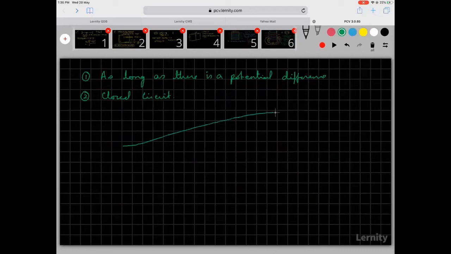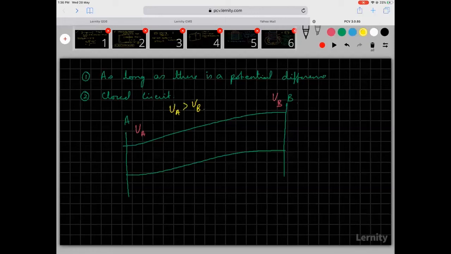So I have a conductor here. This is one end of the conductor. This is the other end of the conductor. So I have A here, I have B here. I have maintained them at a different potential. So I have VA here, I have VB here. I have ensured that VA is greater than VB.